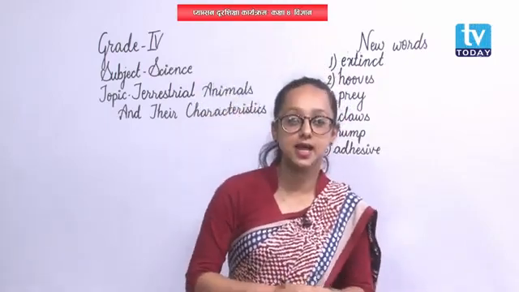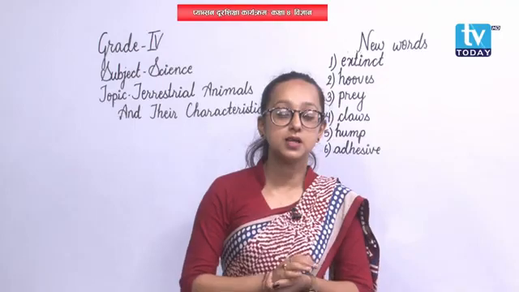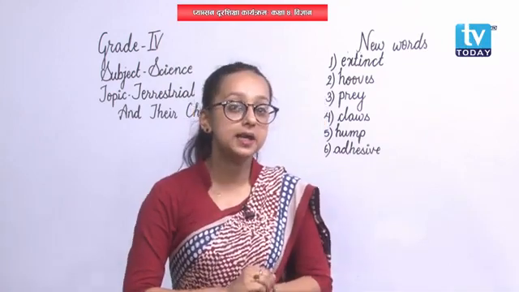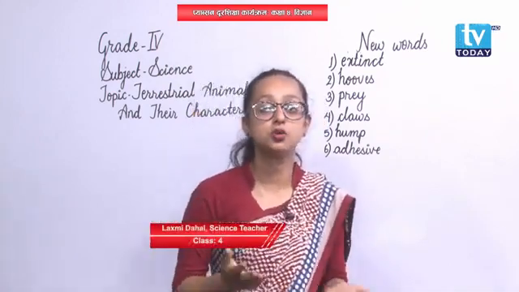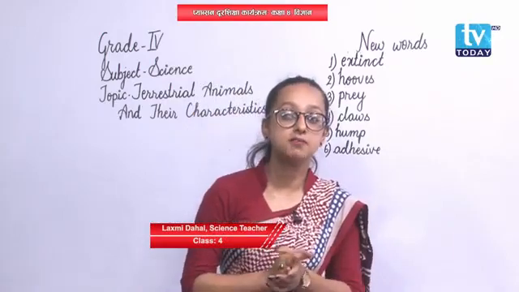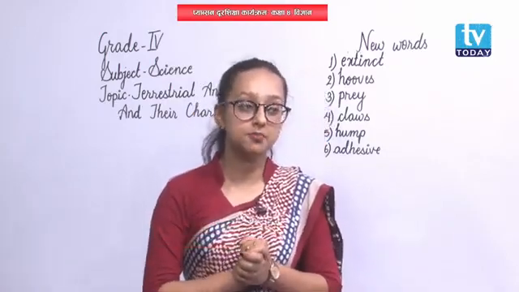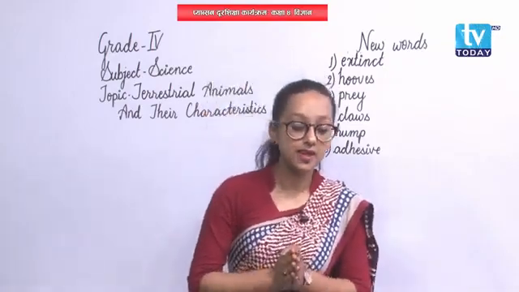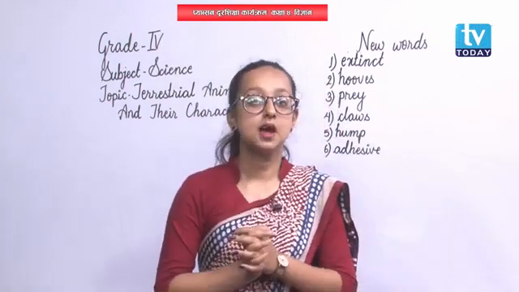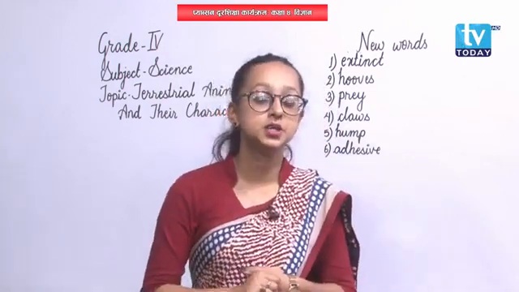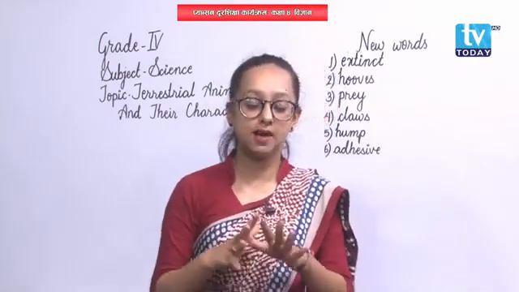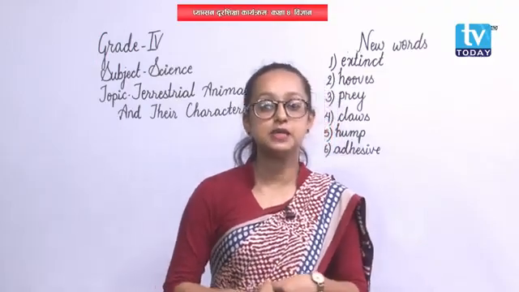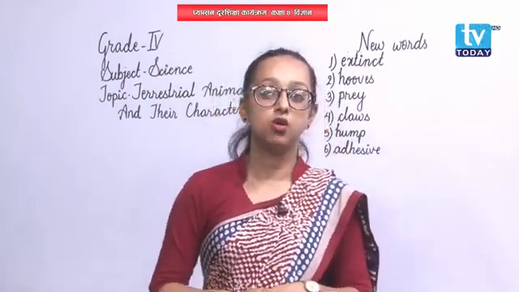Then we moved on to aerial animals. They have wings, and their body is covered with waterproof feathers, and they also have beaks. Some have short beaks, some long, some strong, but they all have beaks, and they have wings to fly. Then we moved on to arboreal animals. These animals spend most of their time on trees. They have strong limbs and long fingers to catch and hold the branches of trees. Their tail is also long.